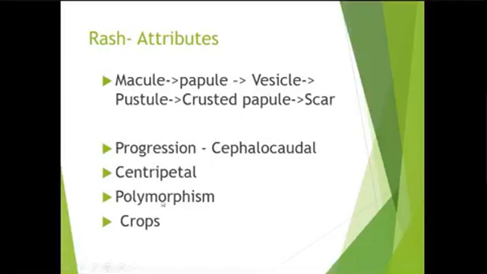Polymorphic lesions means that at a given point in time, if you examine the patient, the lesions will be in different stages of development. And lastly, the lesions come in crops. There will be one crop of lesions, then after maybe a day, another crop of lesions, and so on.